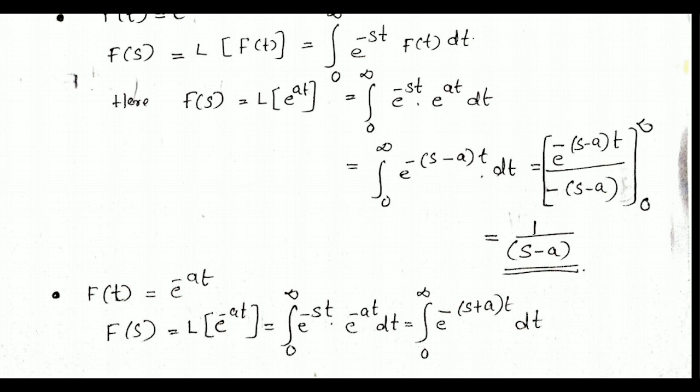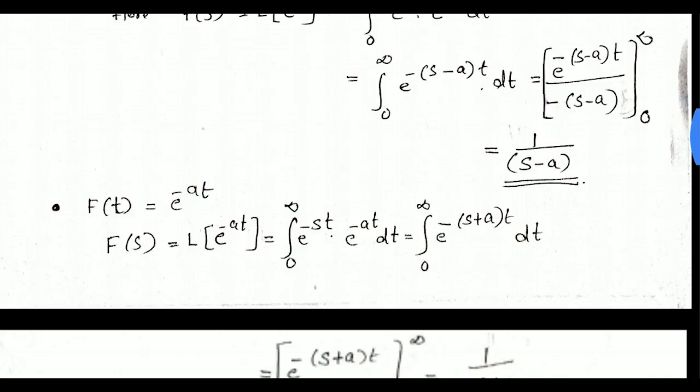Integrating, we get e raised to minus of s minus a into t divided by minus of s minus a from 0 to infinity. Apply the limit, we get 1 by s minus a.